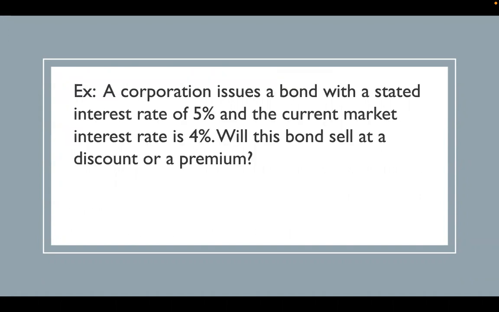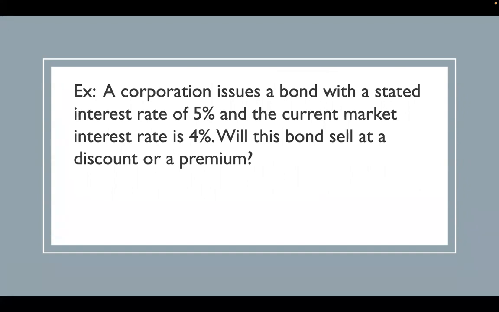Okay, here we go. Let's ask a question and see what we've learned. A corporation issues a bond with a stated interest rate of 5%, and the current market interest rate is 4%. Will this bond sell at a discount or a premium? Okay, so think about it. The stated interest rate, right? The market rate. Okay, so the market rate is 4%.